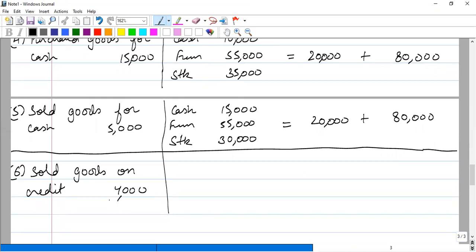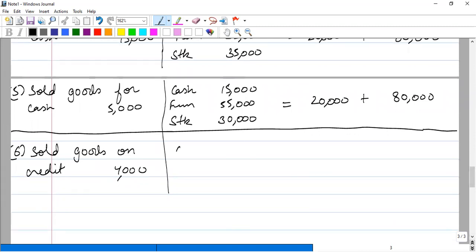If he sold goods on credit, cash will not be affected because he had sold it on credit. Okay. Furniture will also not be affected. His stock will be decreased by 4,000. So it becomes 26,000. And a new asset, debtor, will come.